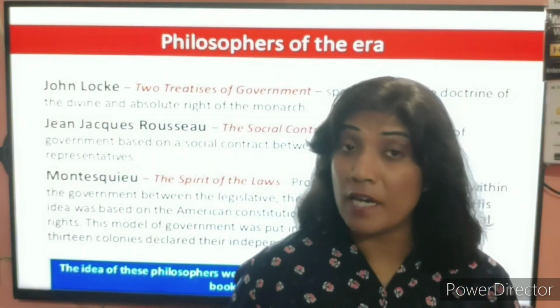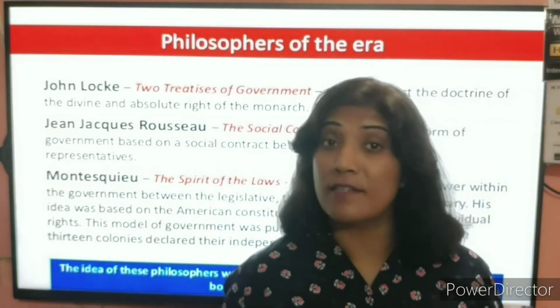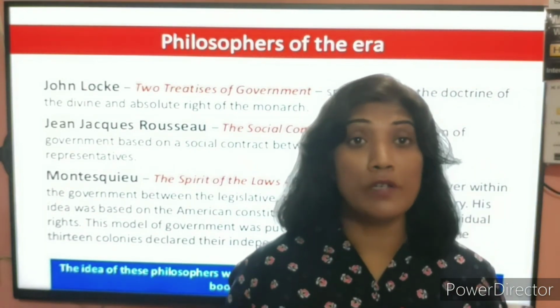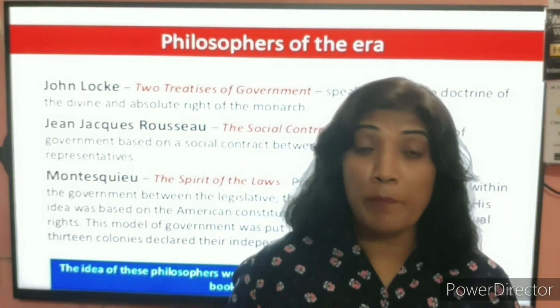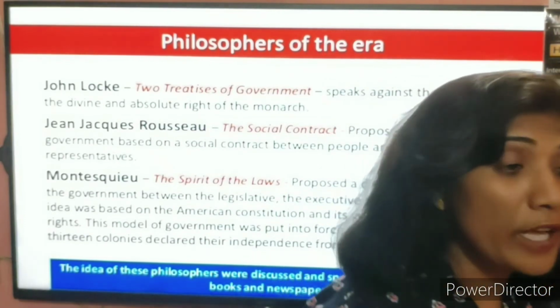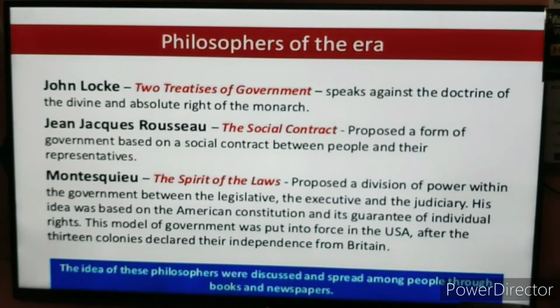You can speak against this injustice, because the common people, 90% of the population of France, were burdened with the system of privileges. John Locke has written a book, you can see in red color; these are the different books that were written by these people.